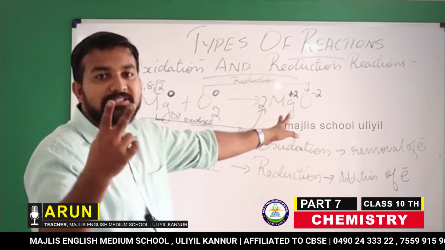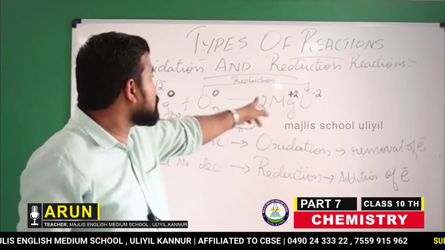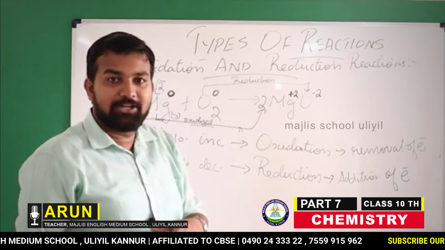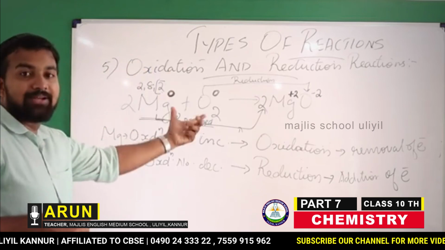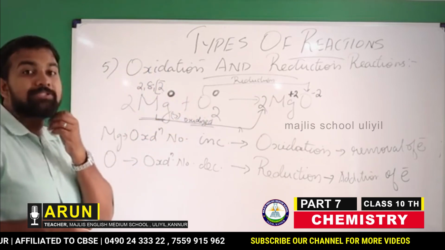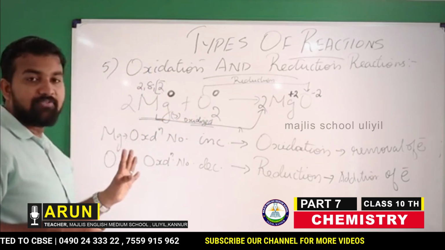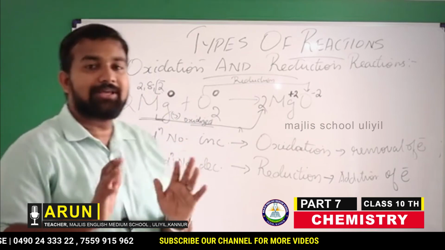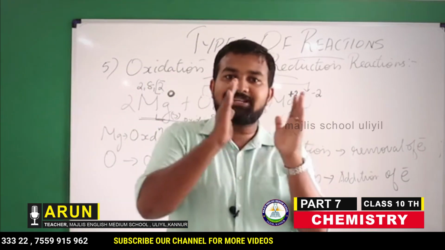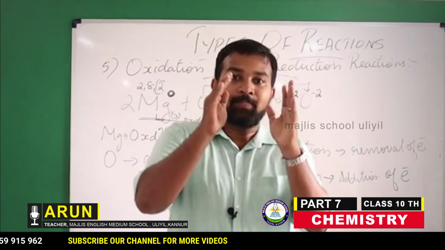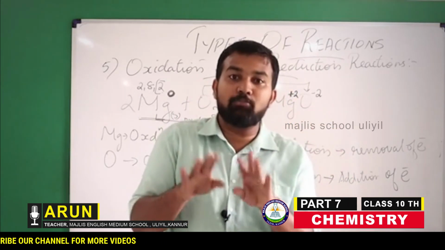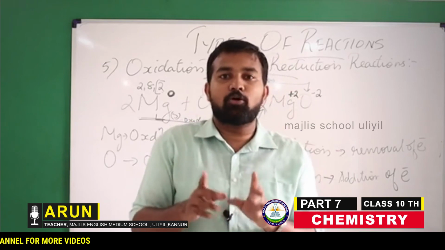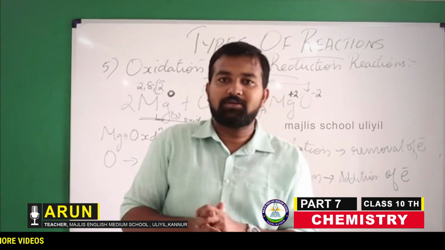So 2 electrons it is deficient in, in order to attain stability. So always oxygen will accept the electrons and it becomes reduced. And when oxygen is added to some other element, that element will become oxidized. So that's what is happening in the case of magnesium. I think it's clear what is oxidation and what is reduction. And whenever in a reaction both oxidation as well as reduction take place simultaneously, those reactions are called redox reactions. Okay, thank you.